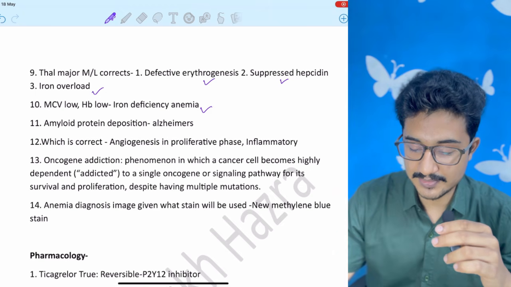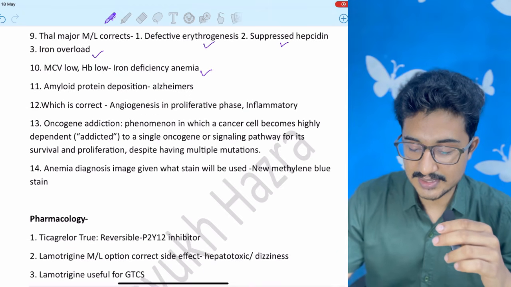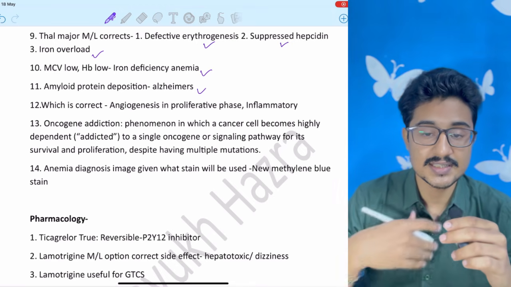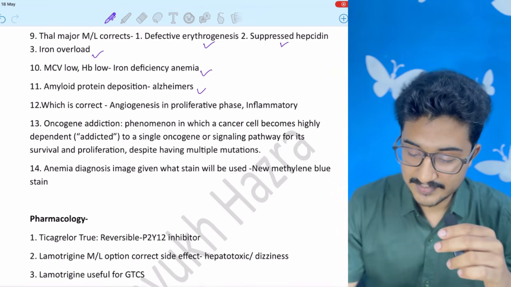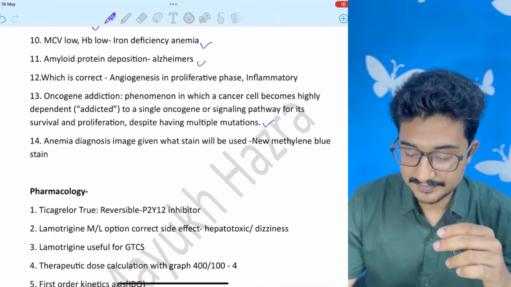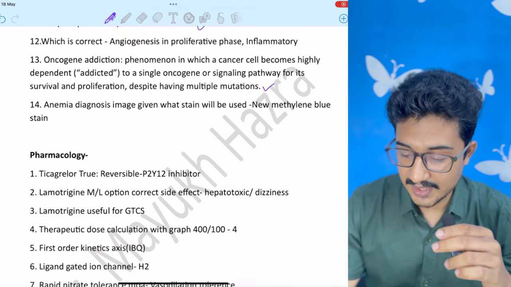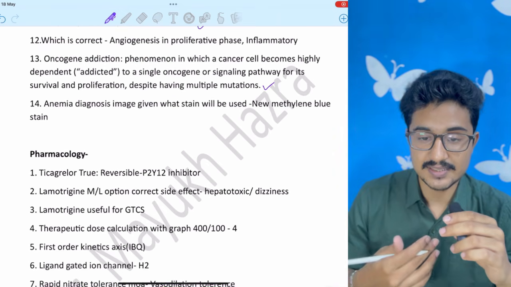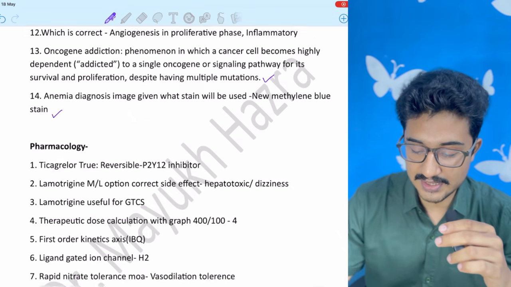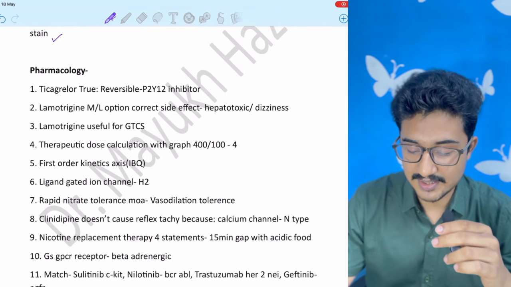Iron deficiency anemia was the clinical scenario based on. Amyloid deposition, it is seen in Alzheimer's disease. Oncogene, so you can check the answer. Anemia, and what was the stain given to see the reticulocytes and Heinz bodies? So it is new methylene blue or supravital staining.